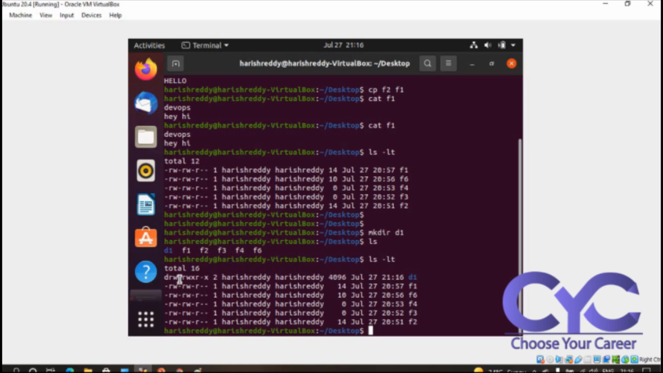So again, this is the first slot. Read, and directory, read, write, execute. X is also there, so execute is also there. See here, whenever you are creating some directories, definitely the execute permission will be available. D is nothing but directory, R is nothing but read, W is nothing but write, X is nothing but execute. So this is the complete full version.